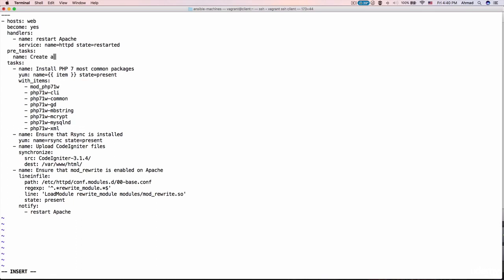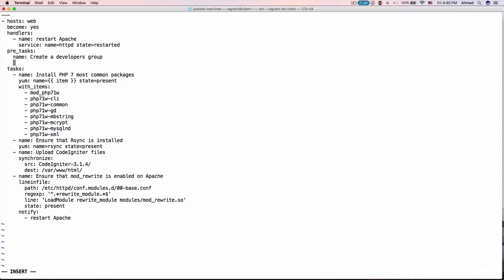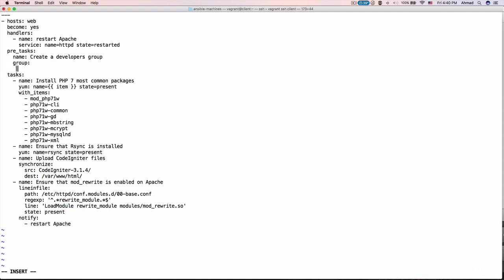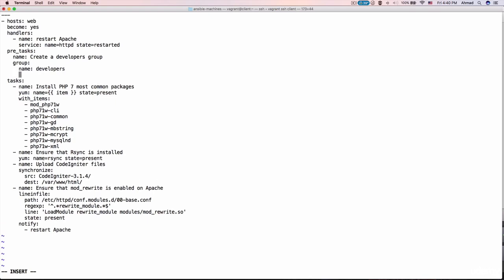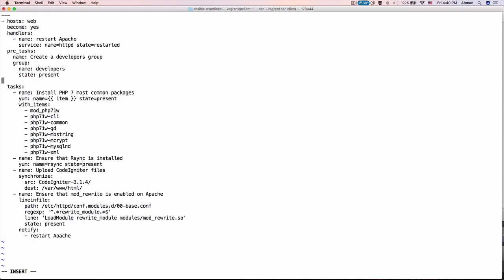Name: create a developers group. I need to add a group and then add a user that's going to be a member of this group. So this is the name, create a developers group. I'm going to use the group module as usual. Let's say the name is developers. Of course I can add a GID, but this is not required in this lab. State is present. I can add a second task. Of course I have to precede the task with a dash like this and indent the rest of the items.